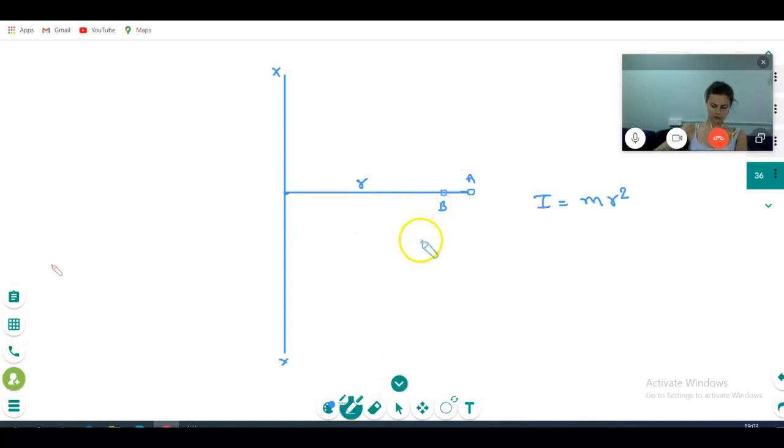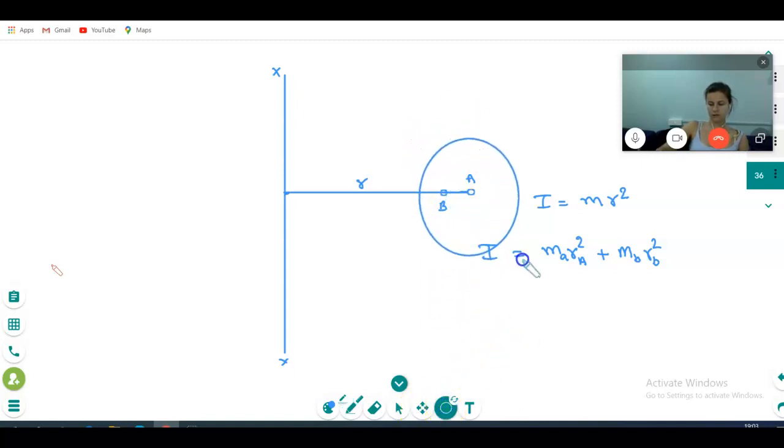In this case, what will be the moment of inertia? It is going to be M_A R_A square plus M_B R_B square, if the masses are very small, correct na? Is it clear? Suppose this is a big sphere, some mass is here, some mass is here. You cannot take this formula like this, correct na? Unless the difference of mass is very big.